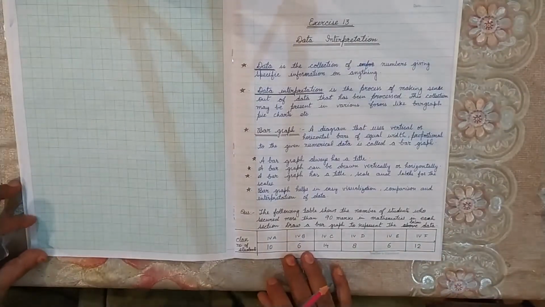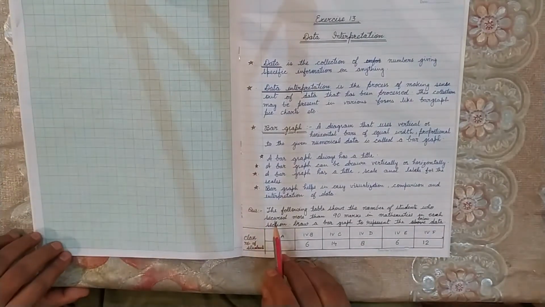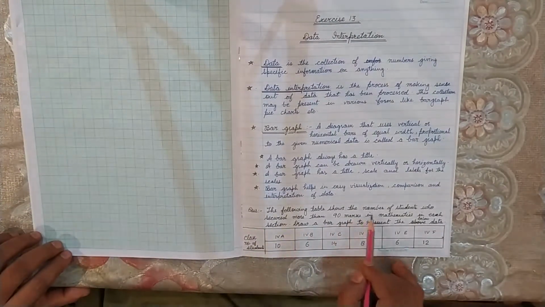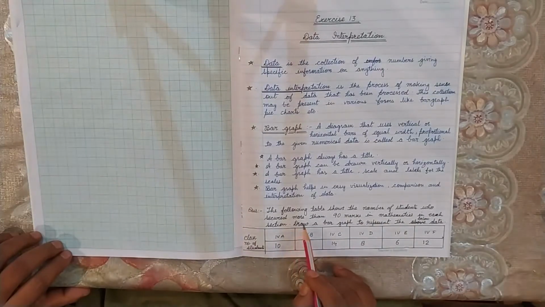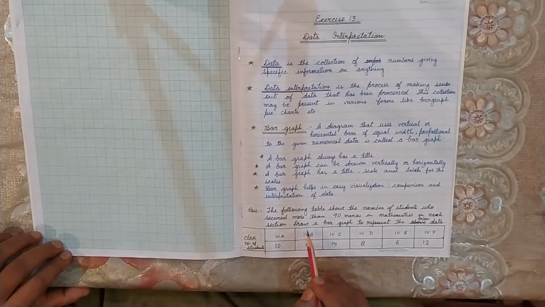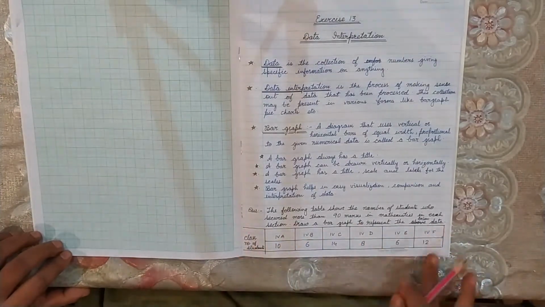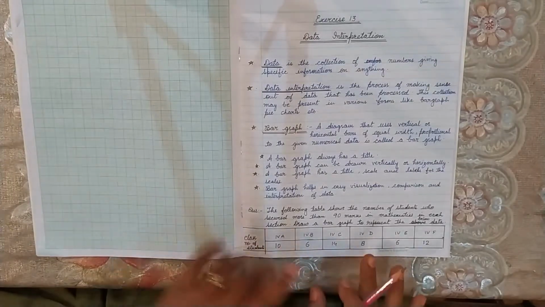Now we are going to start how to draw the bar graph. The question is, the following table shows the number of students who secured more than 90 marks in mathematics in each section. Draw a bar graph to represent the below data. This data is given here and we have to draw a bar graph to represent it.